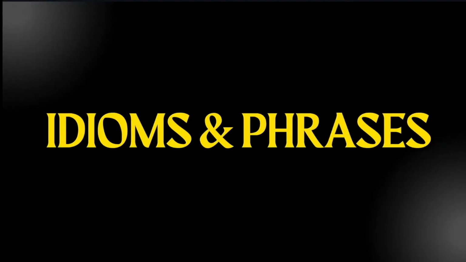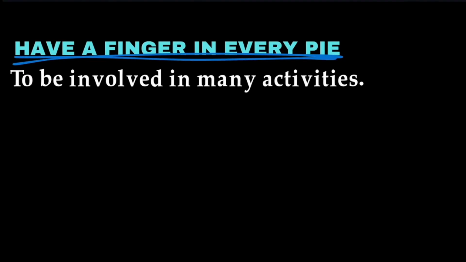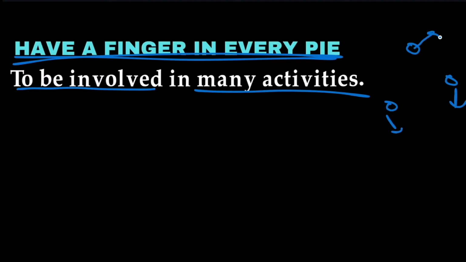Then we have the final part, idioms and phrases. Coming to the idioms and phrases, the first one we have is a finger in every pie. To have a finger in every pie means to be involved in many activities. So this is a pie, this is a pie, this is a pie. Let us assume these as task 1, task 2, task 3. Finger here, finger here, finger here. So to have a finger in every pie means to be involved in many activities.